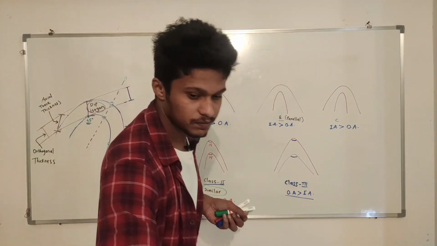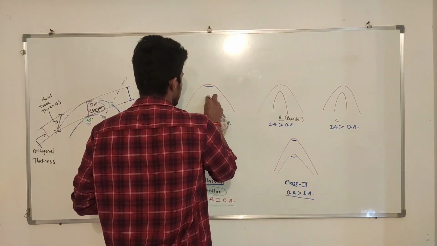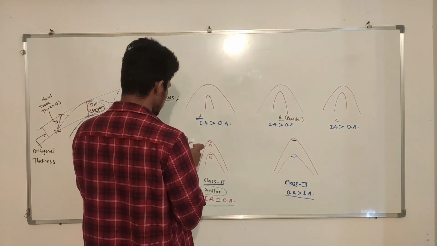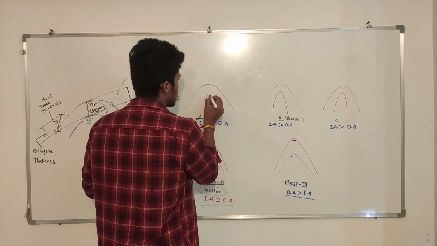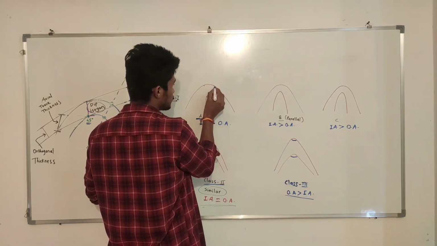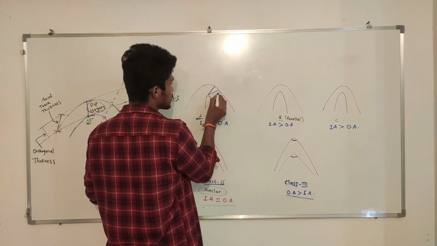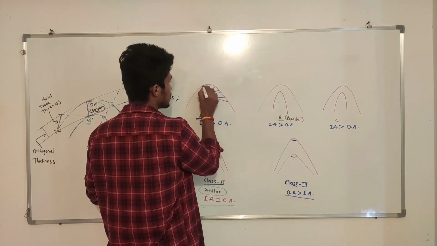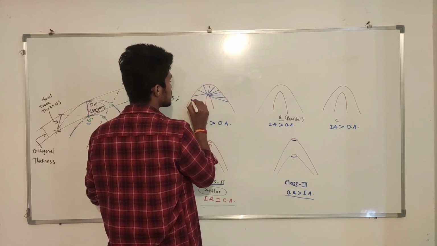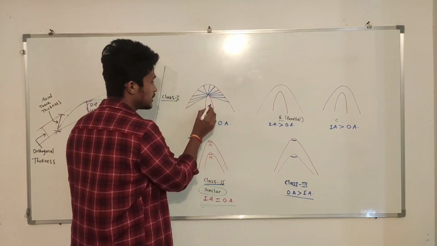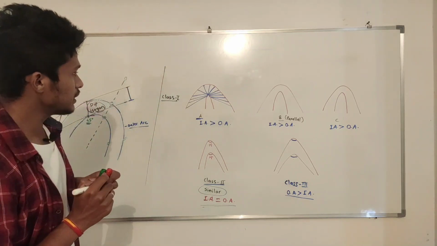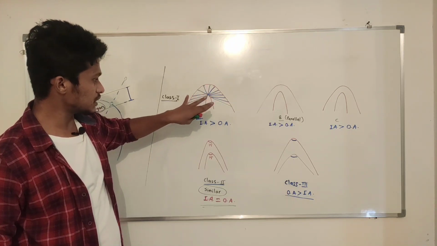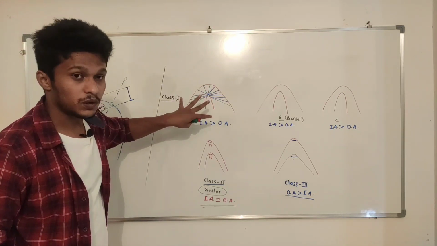Okay, now I will draw dip isogons so that you can get some idea. Now for class 1 the dip isogons are strongly converging. We can see the dip isogons are very strongly converging towards the hinge of the inner arc, right? This is strongly converging, showing the converging phenomenon.